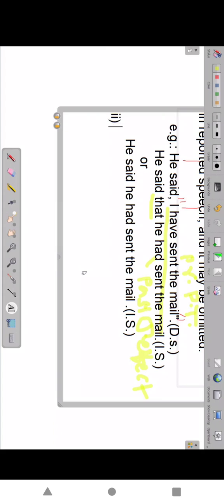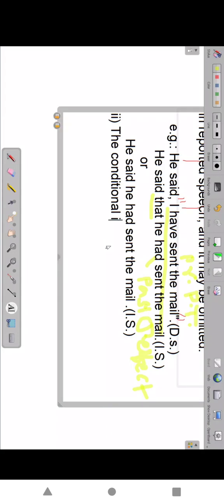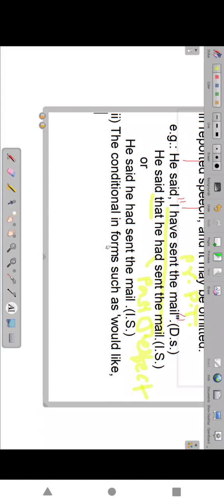Second, the conditional forms such as would like, would love, would rather, etc. do not change.